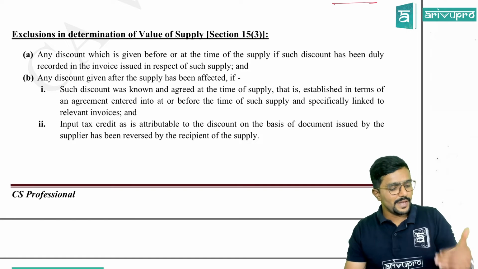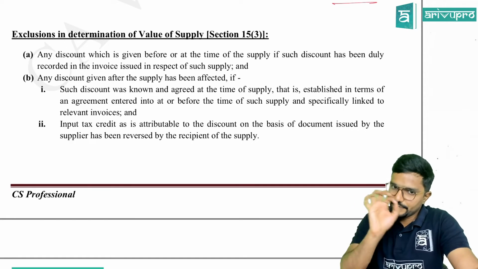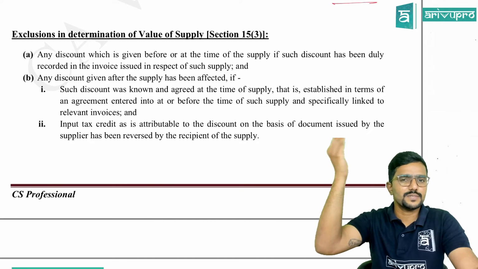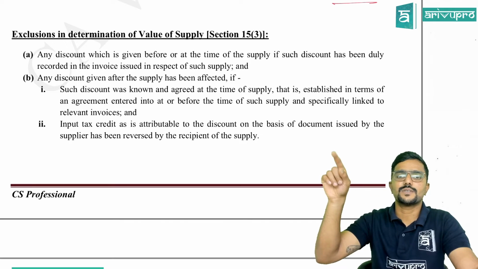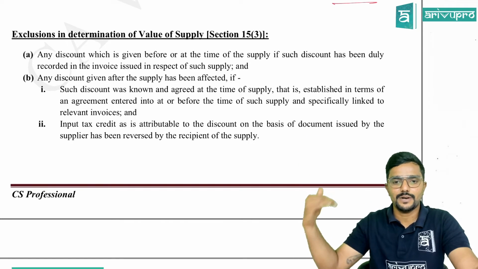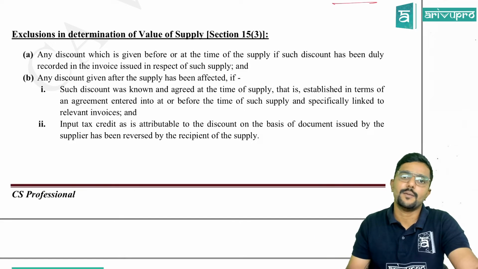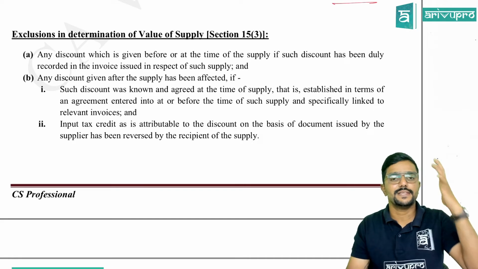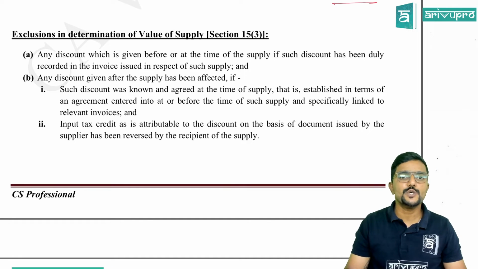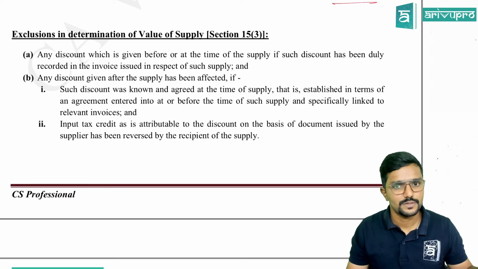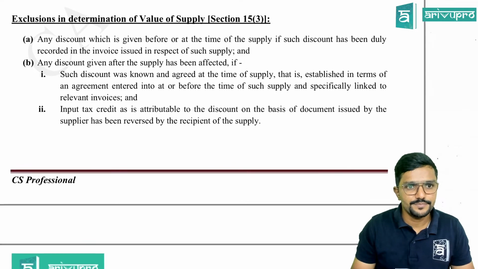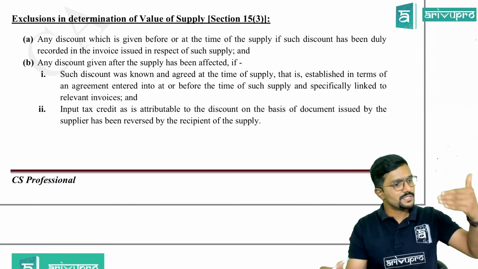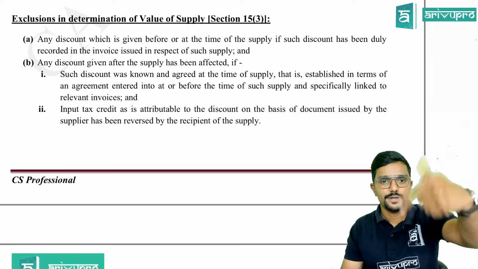If any discount is given at the time of supply and it is recorded in the invoice, as "less discount at 10%", as you would have seen in many places when you purchase something at a discount, they reduce that value and give the remaining amount, and you need to pay that amount. So a discount given at the time of supply, recorded in the invoice, can be reduced from the value of supply. Next, B: any discount given after the supply has been effected. This discount is given after supply, but there are 2 conditions.